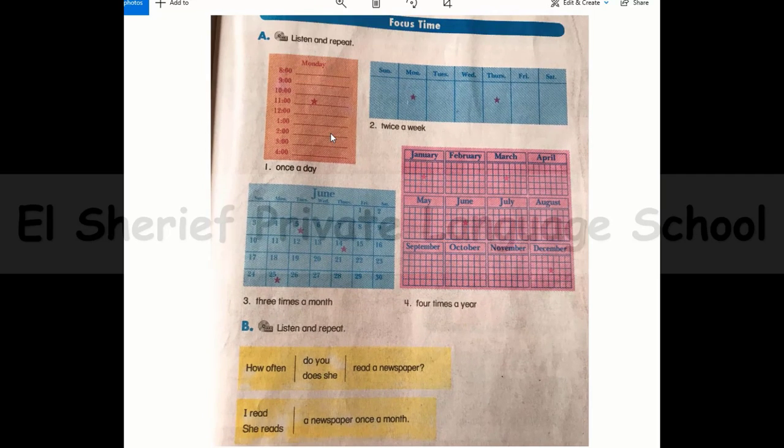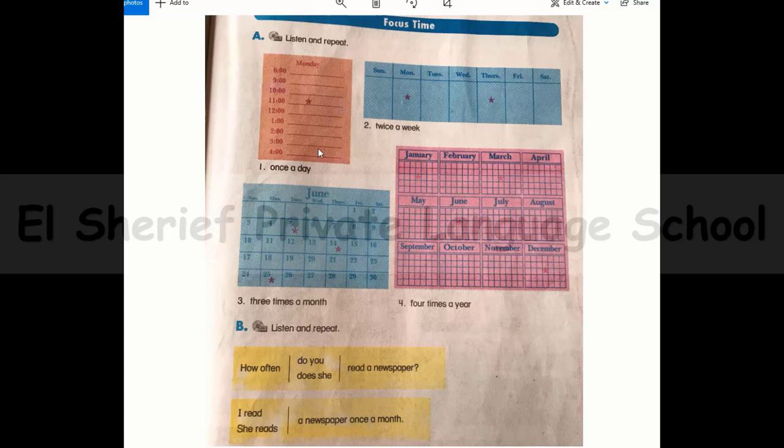Okay, we have a very small grammatical thing. If you want to say that you do the thing one time in your day, I can say that I go to school once a day. So you go to school just one time. One time means once a day. I can say that I go to the club twice a week. I go to the club on Monday and on Thursday, so I go to the club twice a week.